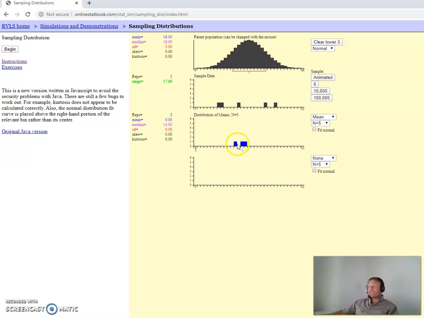Now, with only these 3, let me ask you something. Given what we've been studying, what is this curve going to look like? Or what is this going to look like when we take every single possible combination of 5, and average them right through here? What is it going to look like? Well, let's keep going. And if you don't know, then it's going to become obvious pretty soon.